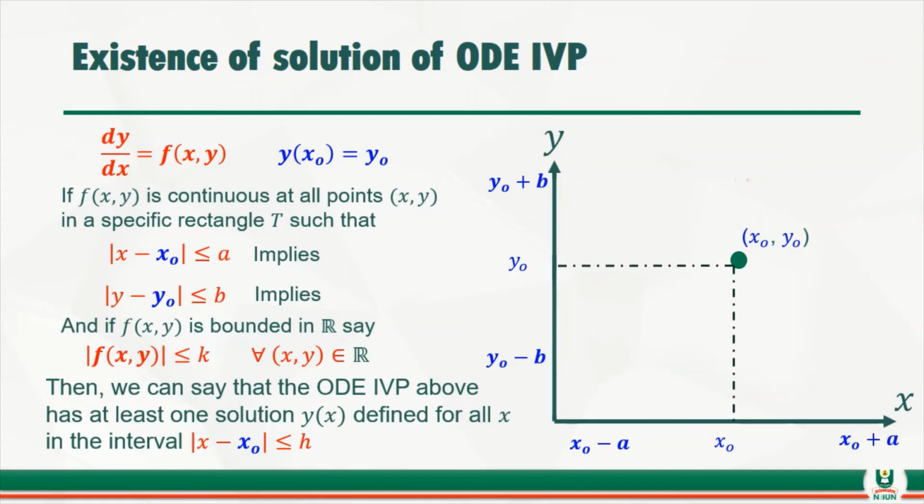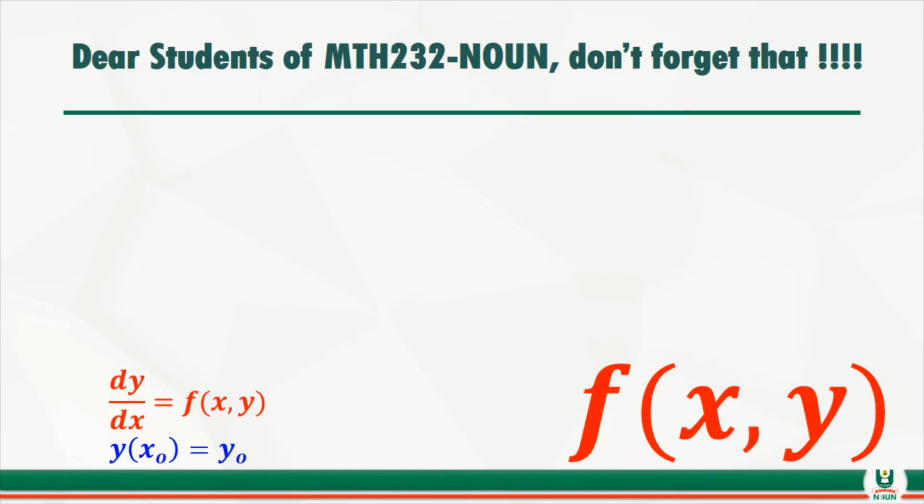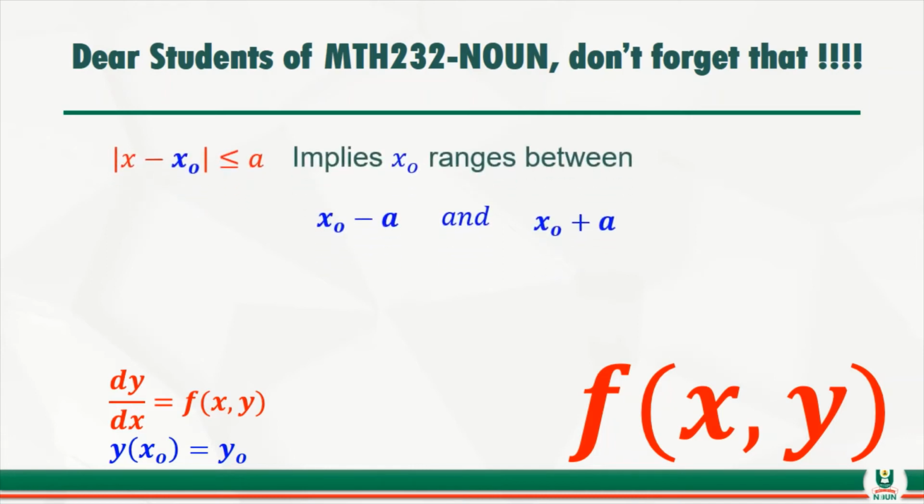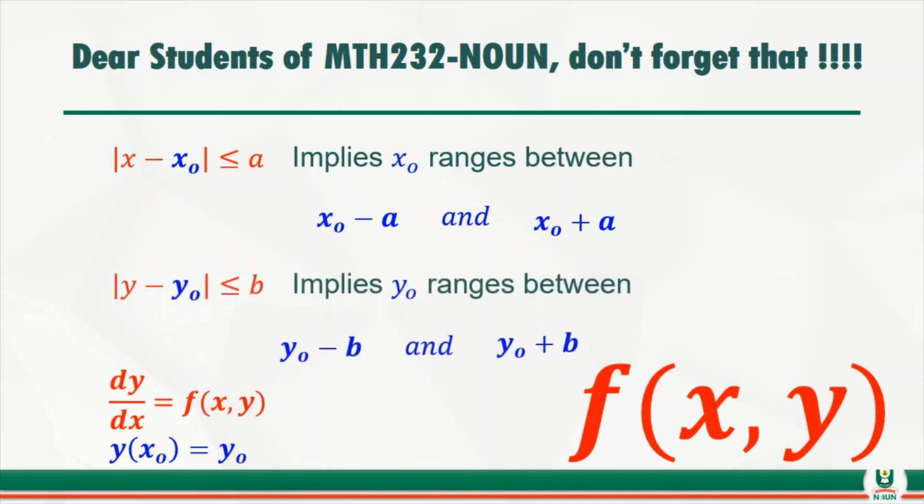So before we proceed, another thing that I just want to remind you, dear students of MTH232, please don't forget that whenever you are dealing with any problem of differential equation, for instance, first order initial value problem, and you have the function f of x, y, the function can depend on x and y. It's okay. So don't forget that the absolute value of x minus x naught less than or equal to a means that x ranges from x naught minus a to x naught plus a. And don't forget that the absolute value of y minus y naught less than or equal to b actually implies that y ranges between y naught minus b and y naught plus b.